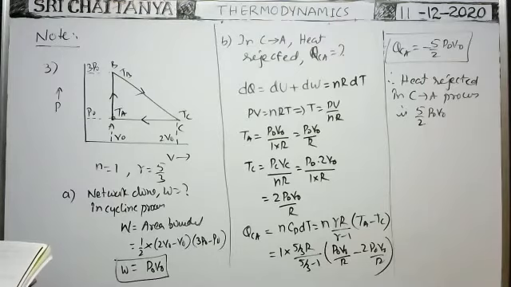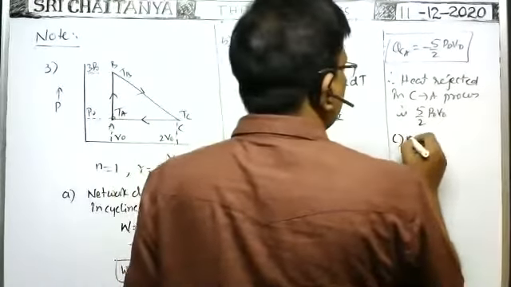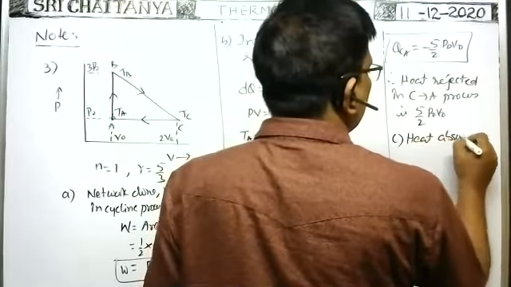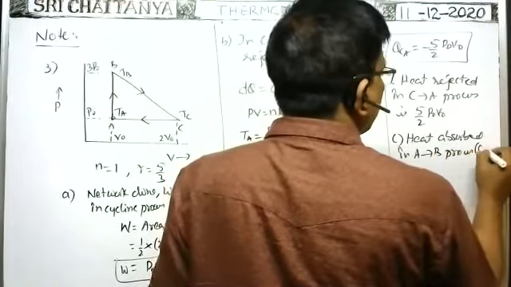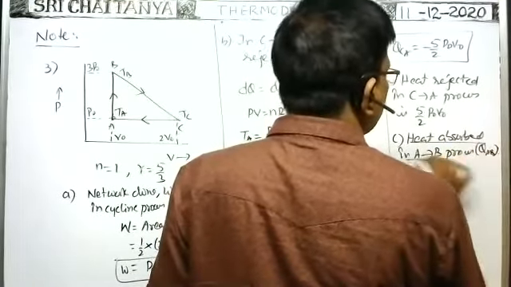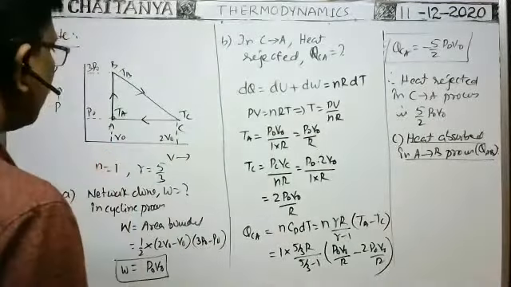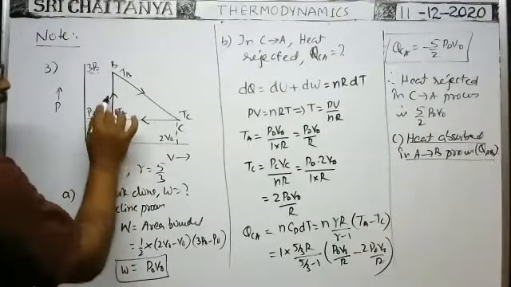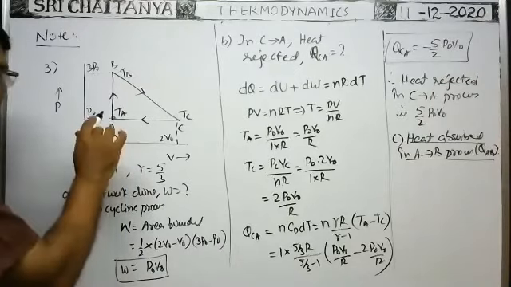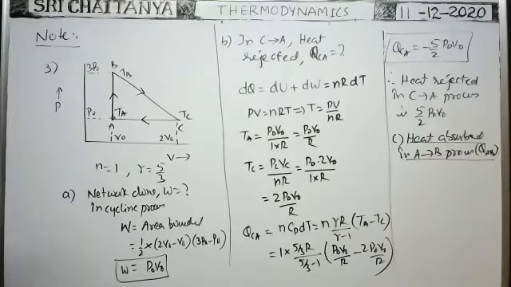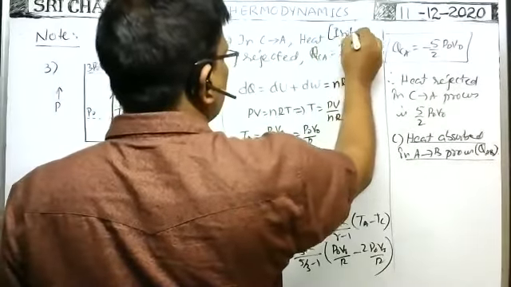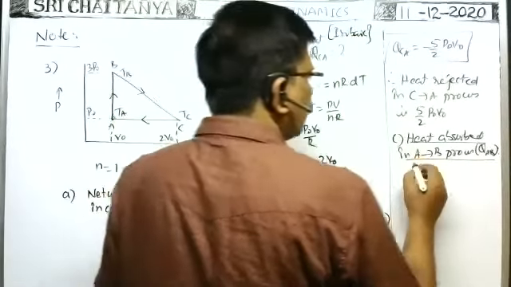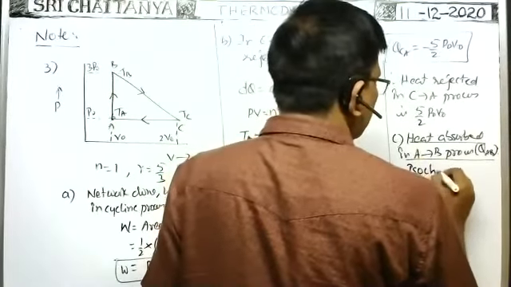Okay, next, heat absorbed in the process from A to B. Heat absorbed in the A to B process is QAB. So what is the heat energy absorbed in the process from A to B? What is the type of process from A to B? Isothermal or isochoric or isobaric? Tell me, from A to B. Here, from C to A it is isobaric. Okay, from A to B it is isochoric or isovolumic.